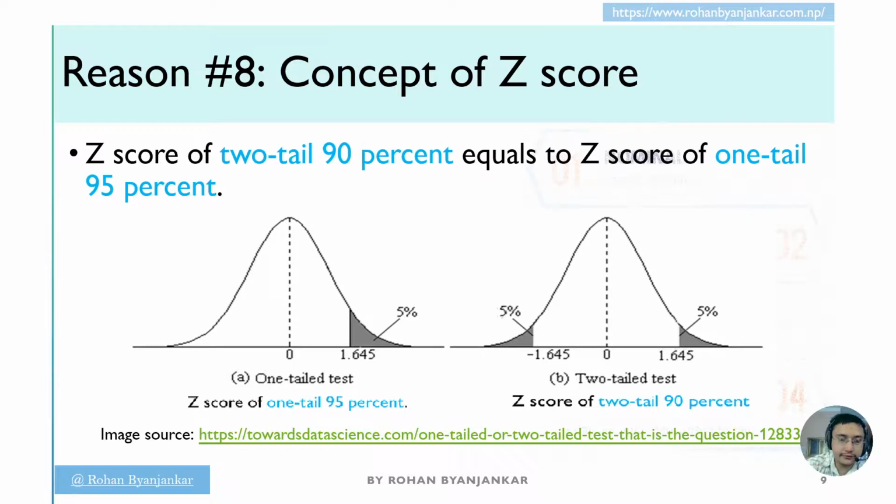Reason 8, concept of z-score. If you do not have the clear concept of z-score, then never ever carry out the data analysis. Z-score of 2 tail 90% equals z-score of 1 tail 95%. The figure displays this concept more clearly.